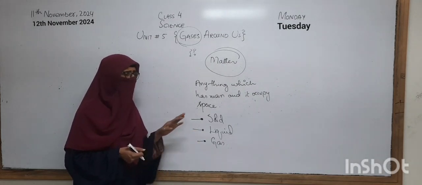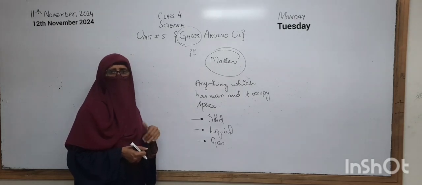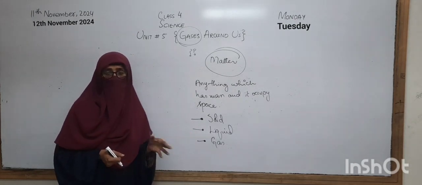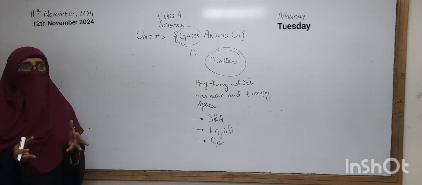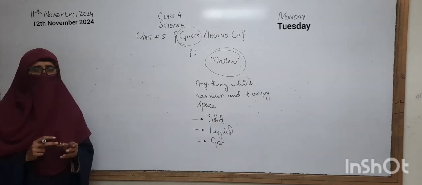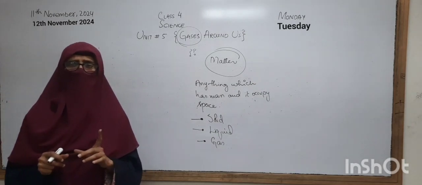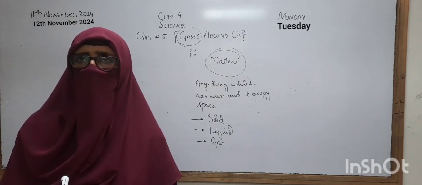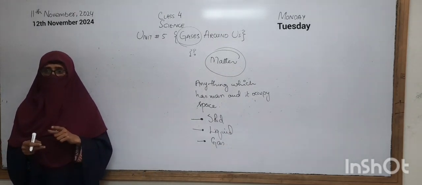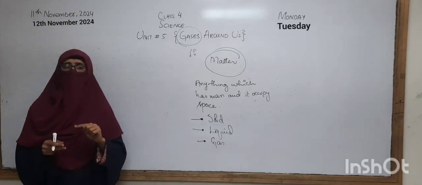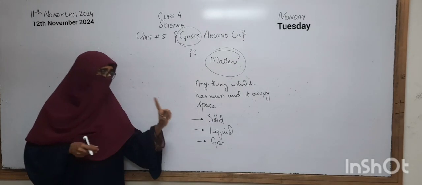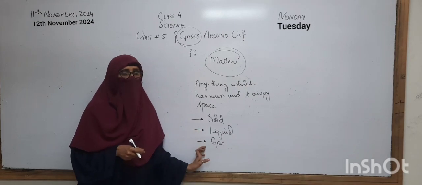I think we have done the solid and the liquid in the first term. So we have to do the gases in this term. So the gases, before discussing the properties of the gases, I will ask some questions. You have to answer one question for me: is everything around us matter? Excellent. Everything around us is matter. It means everything around us is either solid, liquid or gas.